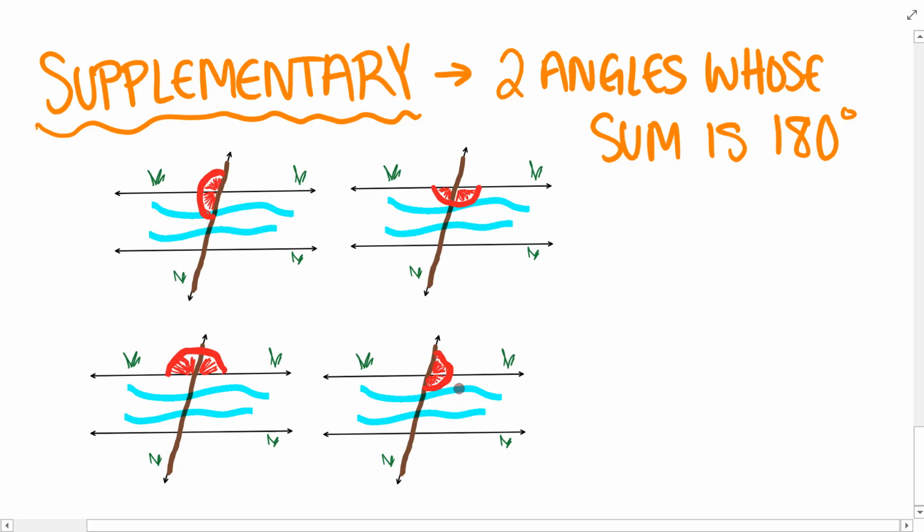These angles are also supplementary because a straight line does give us an angle of 180 degrees. And if these two angles make up a straight line, 180 degrees, then they are supplementary.